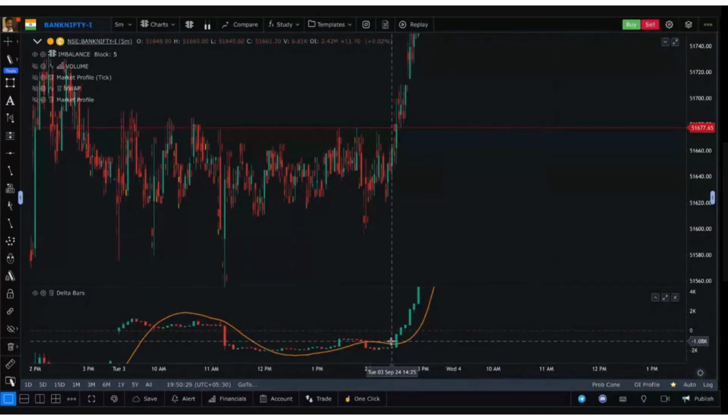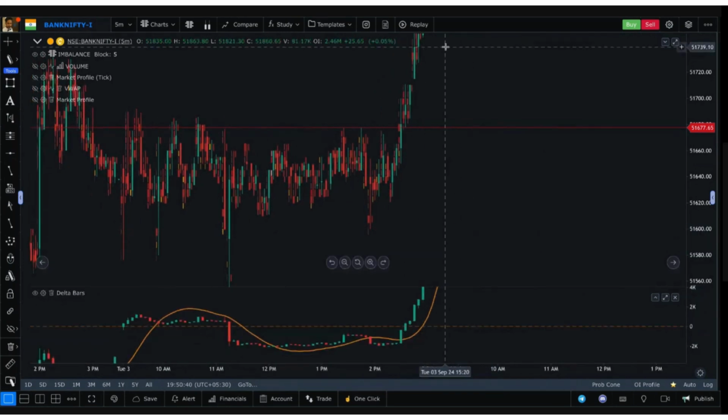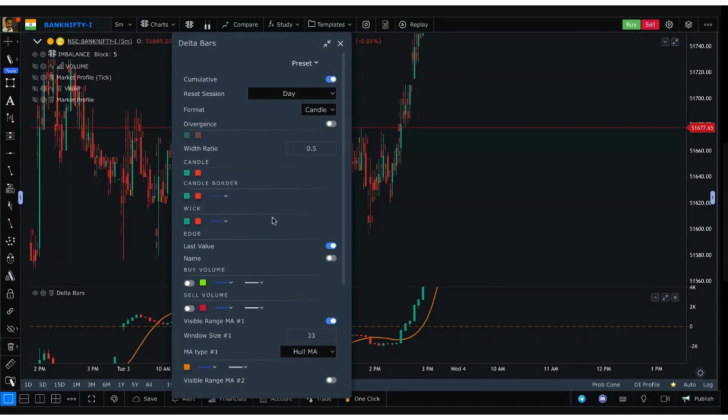You can clearly see there was a big delta candle on this breakout, indicating that there was really good demand coming into the market, and eventually it did not stop. Obviously, this was short covering. This is just to show you as an example.